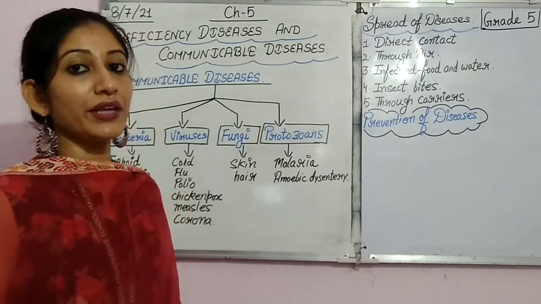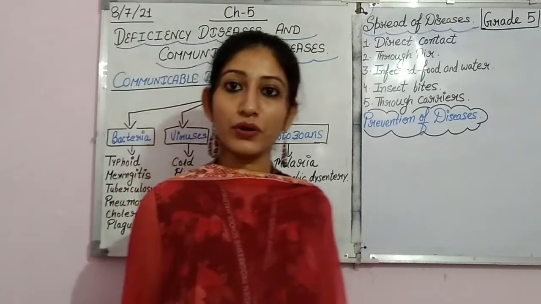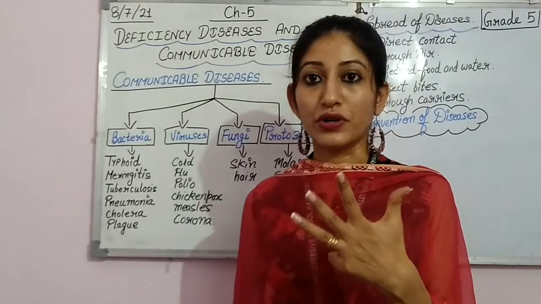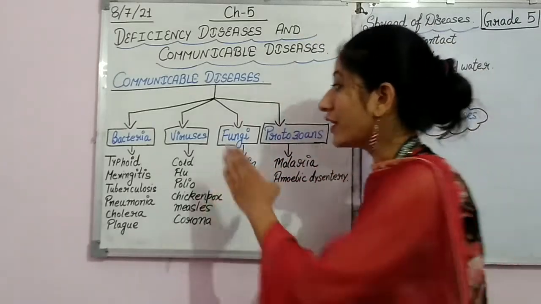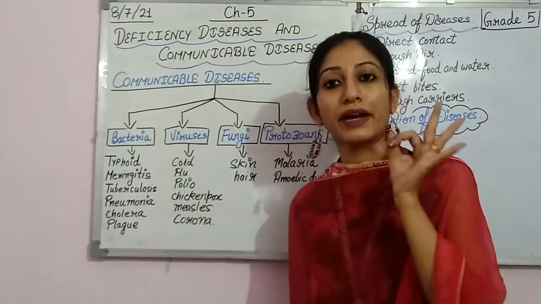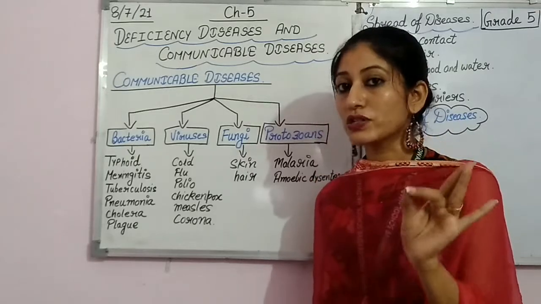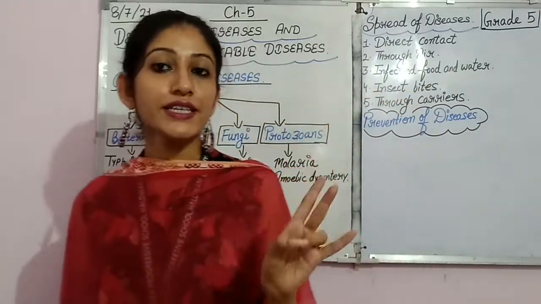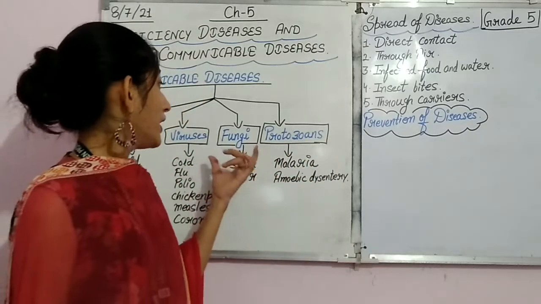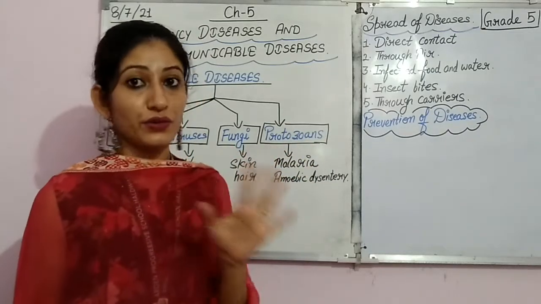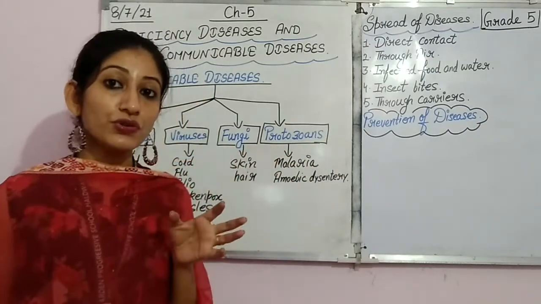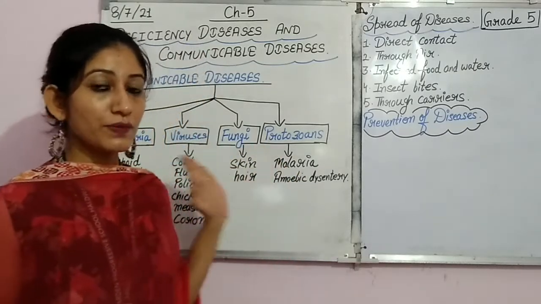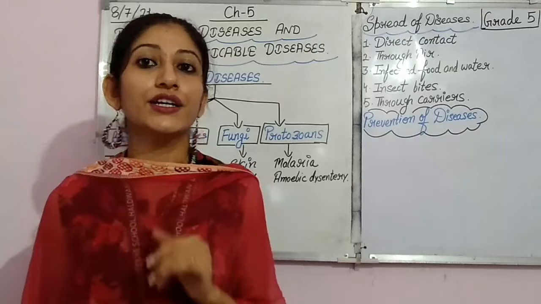Now, I have told you that we have different types of microorganisms like bacteria, fungi, viruses and protozoa. Then I have explained what the diseases are that are caused by bacteria, what are the diseases caused by fungi, what are the diseases caused by protozoa, and what are the diseases caused by virus. Okay, this we have discussed. Now students, let's see how these diseases are caused by these microorganisms. It is clear to you.